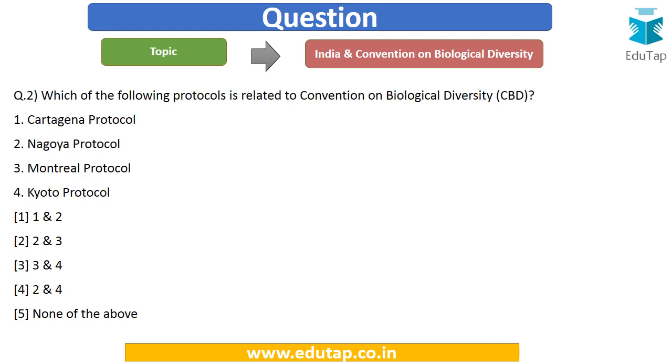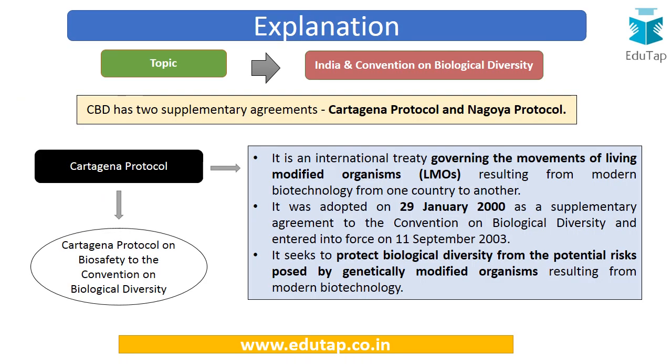Next question. Which of the following protocols is related to the Convention on Biological Diversity or CBD? Options are Cartagena Protocol, Nagoya Protocol, Montreal Protocol, Kyoto Protocol. Options are 1 and 2, 2 and 3, 3 and 4, 2 and 4, or none of the above. Now there are two main supplementary agreements to the Convention on Biological Diversity, and these are the Cartagena Protocol and the Nagoya Protocol.